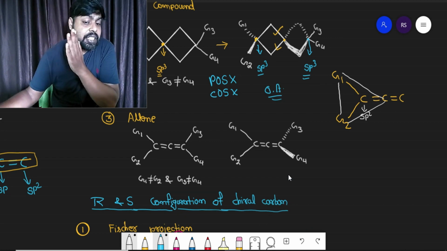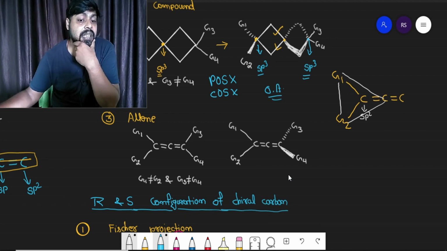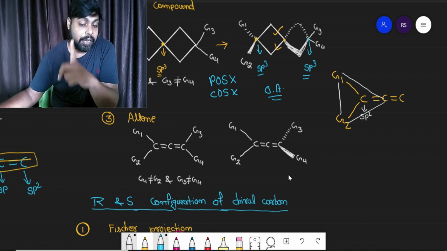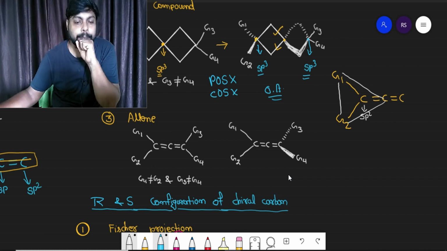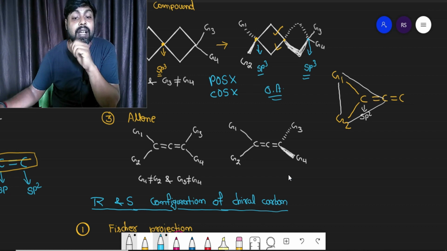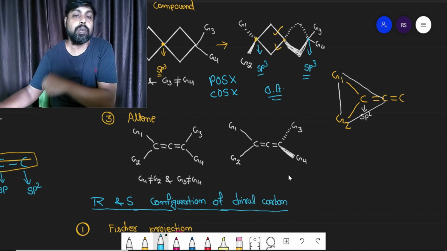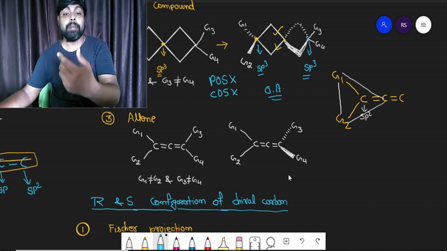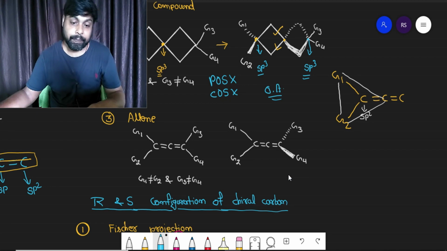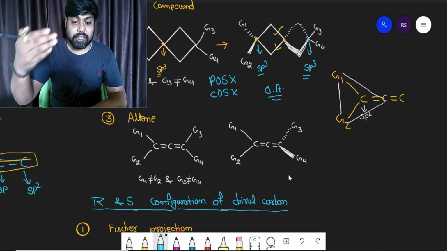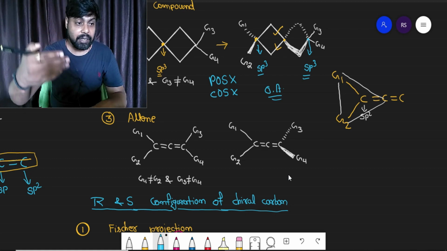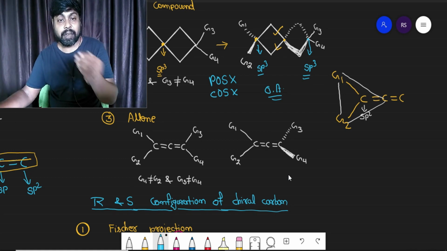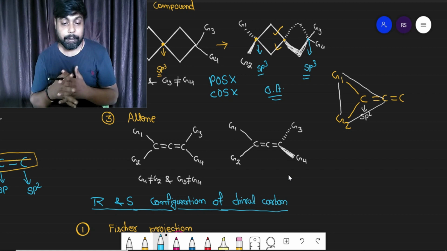if this trigonal planar shape is in the plane of paper, then the pi bond formed between carbon number 1 and 2 will be perpendicular to the plane of paper. What I am saying: if G1, G2 and carbon number 2 are in the plane of paper, then the pi bond between 1 and 2 will be perpendicular to the plane of paper.